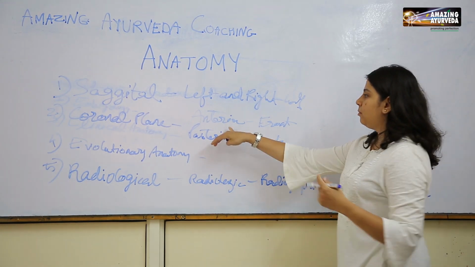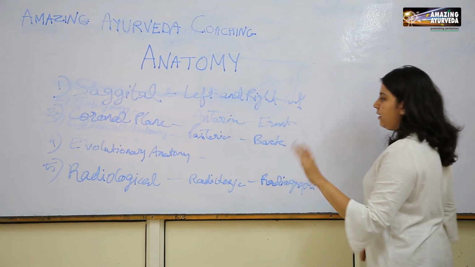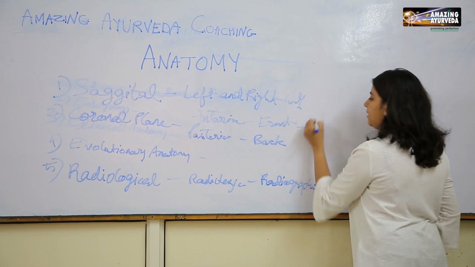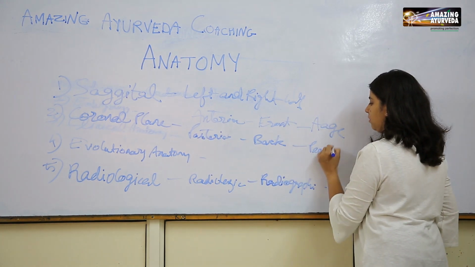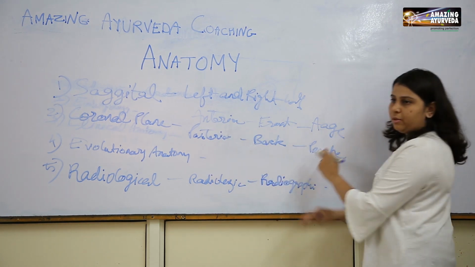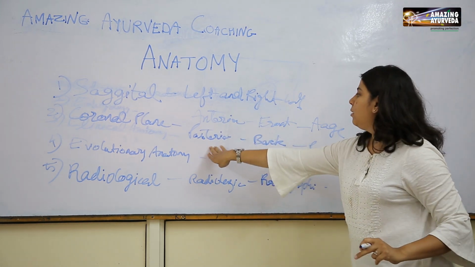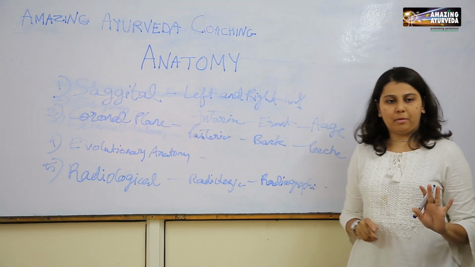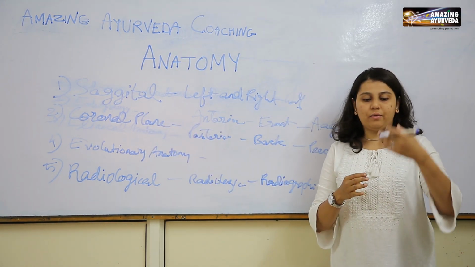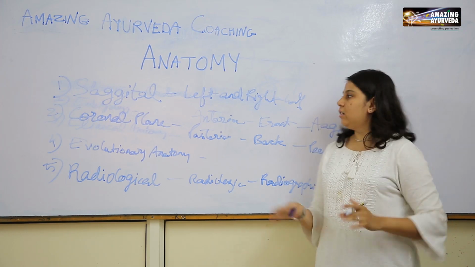If you want to remember it easily, you can remember like this: anterior means aage and posterior means piche. A and P. So anterior is the front portion, posterior is the back portion. So the coronal plane is that plane of the body which divides our body into anterior and posterior portions.